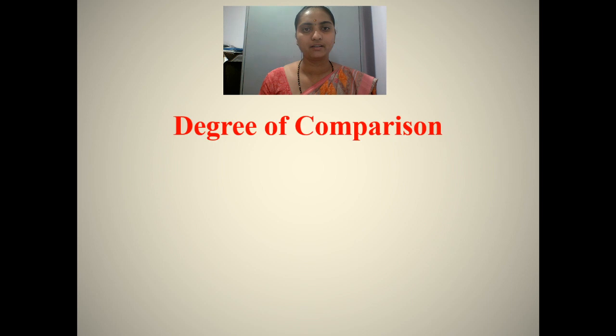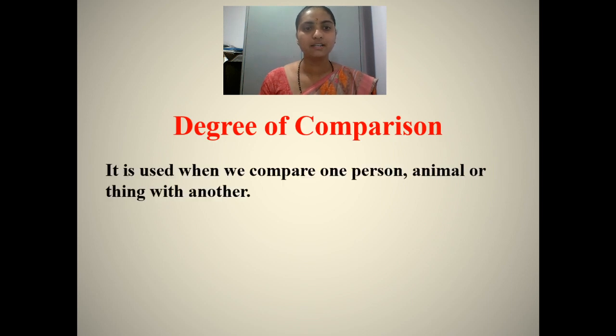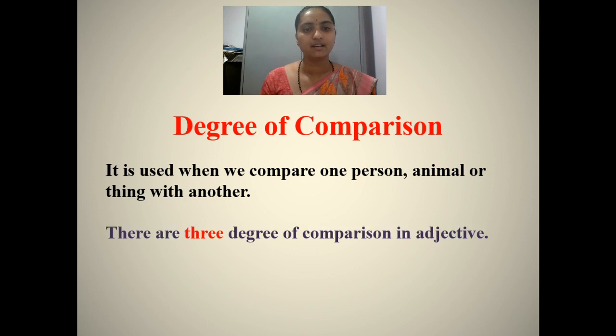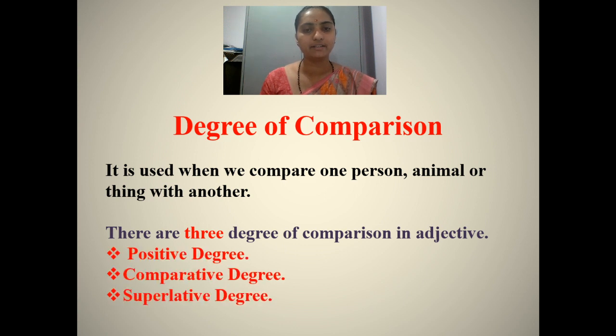Next topic, degree of comparison. It is used when we compare one person, animal or thing with another. There are three degrees of comparison in adjective: positive degree, comparative degree, superlative degree.